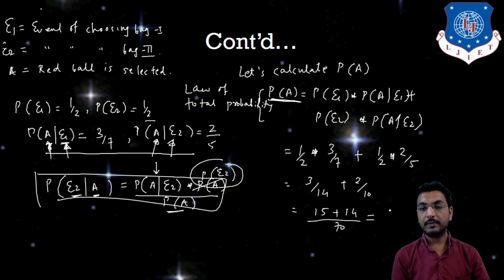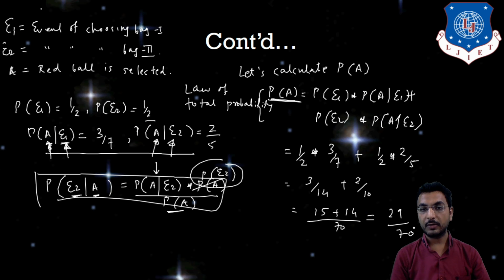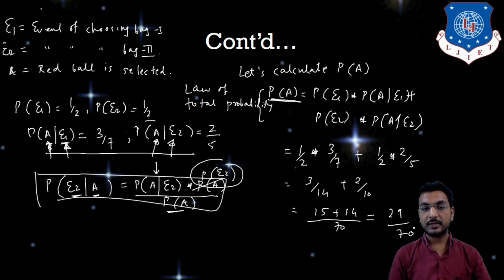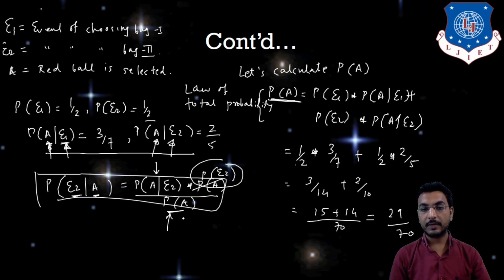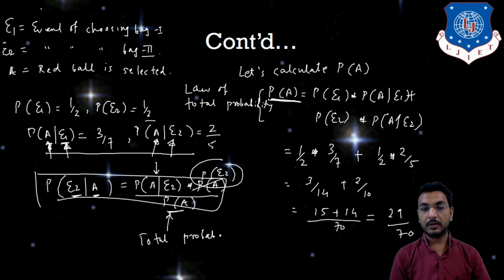So here we have P of A, that is 29 by 70. Getting my point or not? So using these I have calculated P of A. P of A is called the total probability. Total probability means the probability that a red ball is selected, either from bag 1 or from bag 2, it doesn't matter. So this is called the law of total probability.